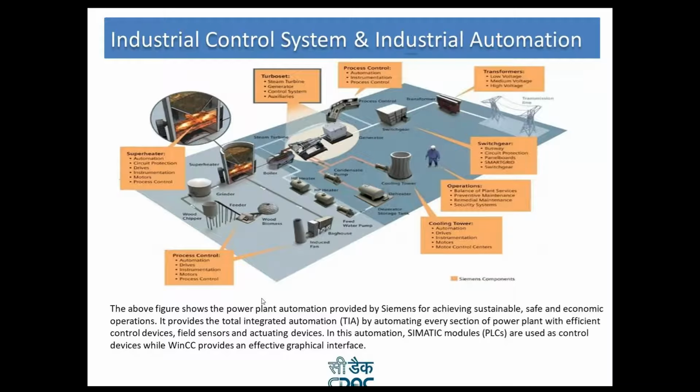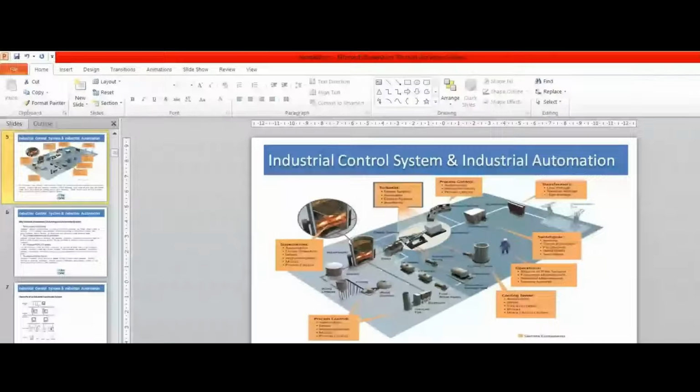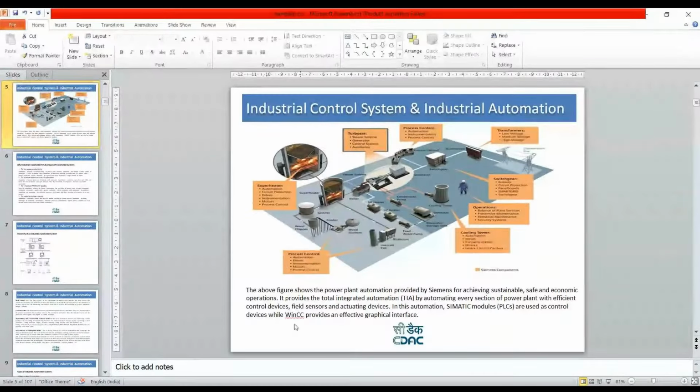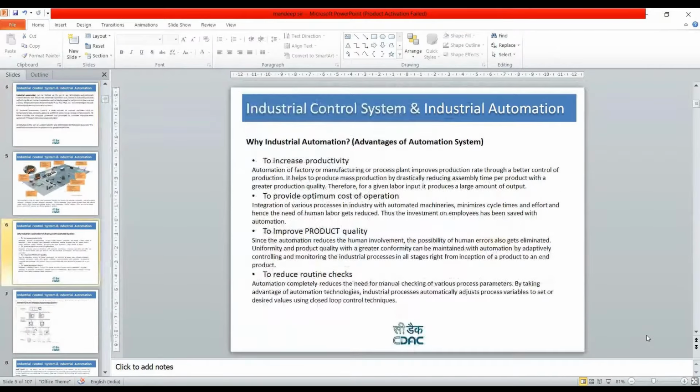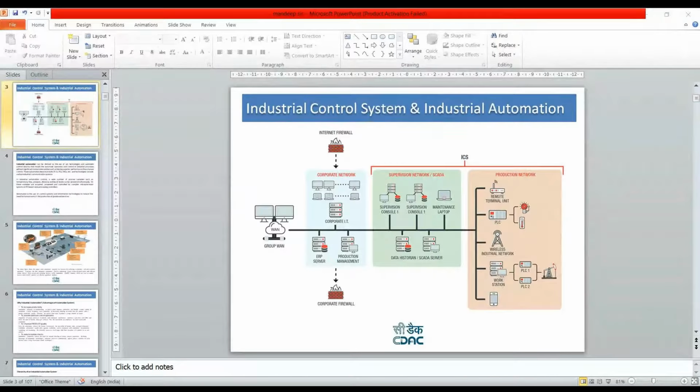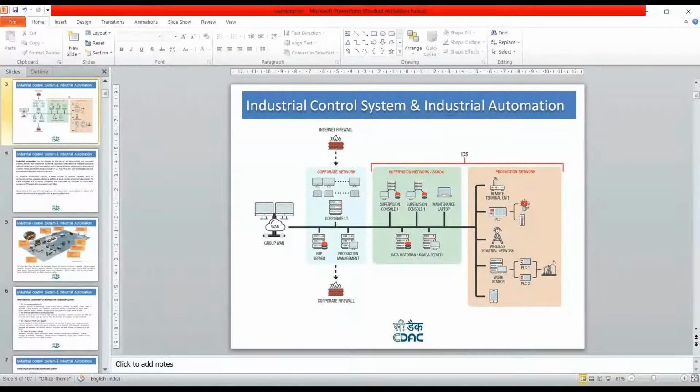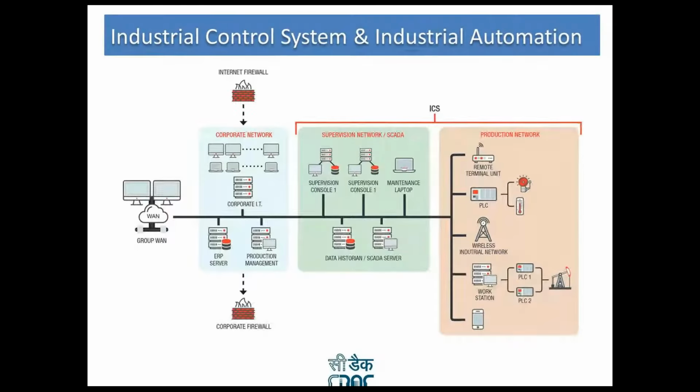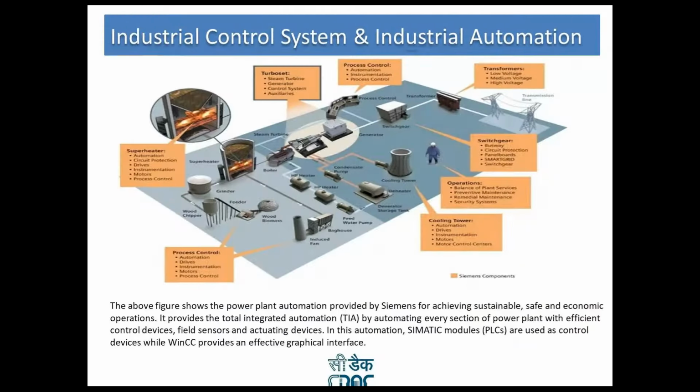This figure shows the power plant automation provided by Siemens for achieving sustainable, safe and economic operations. Now this is the example of a power plant where the power plant is being controlled automatically. It provides total integrated automation, which means there is very little human intervention here, by automating every section of the power plant with efficiently controlled devices, field sensors and actuating devices. We will study what field sensors and actuating devices are in our coming presentation.